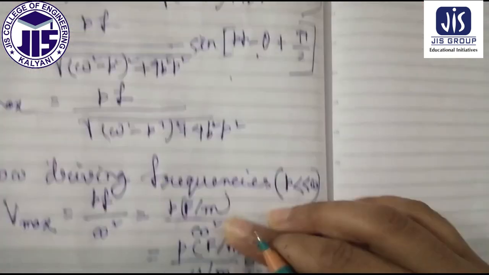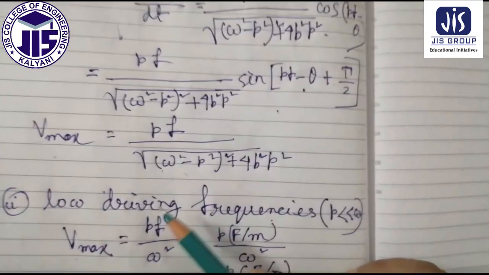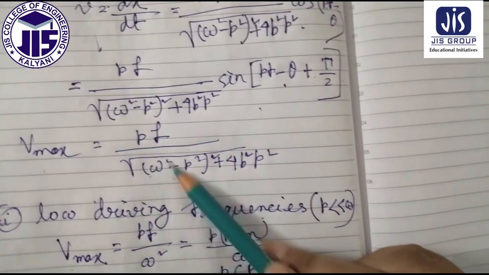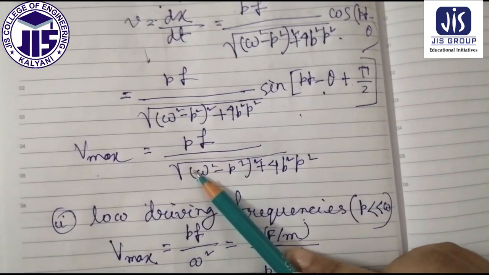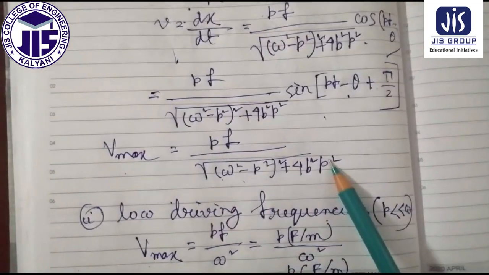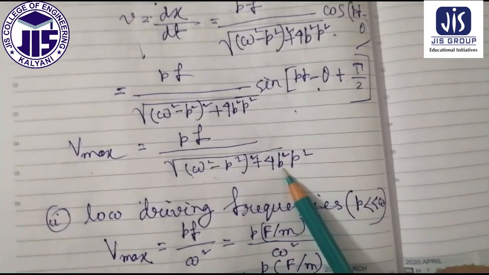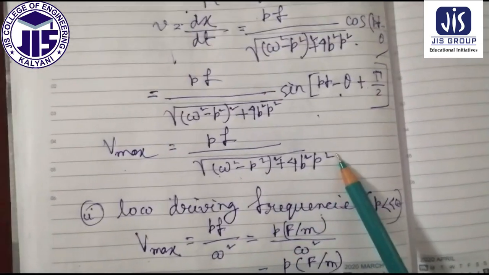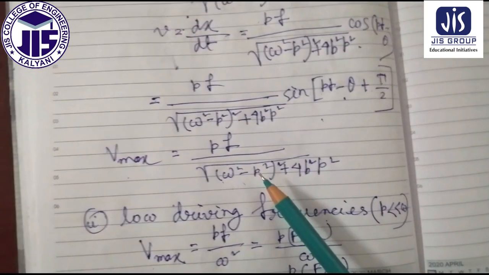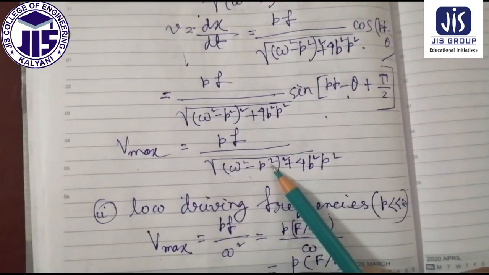Let me explain. Since here P greater than omega, this one will be neglected and this one will also be neglected. So finally we are getting P square.